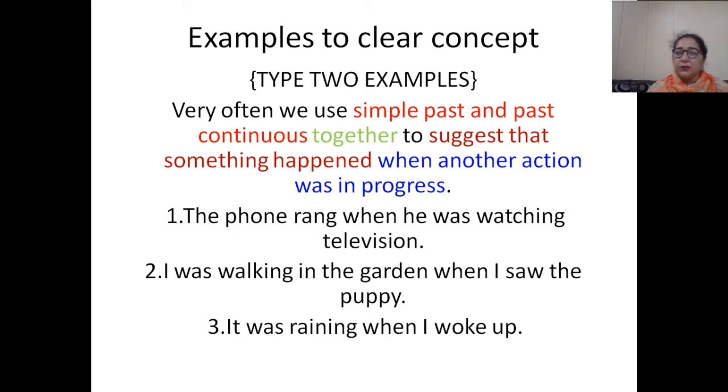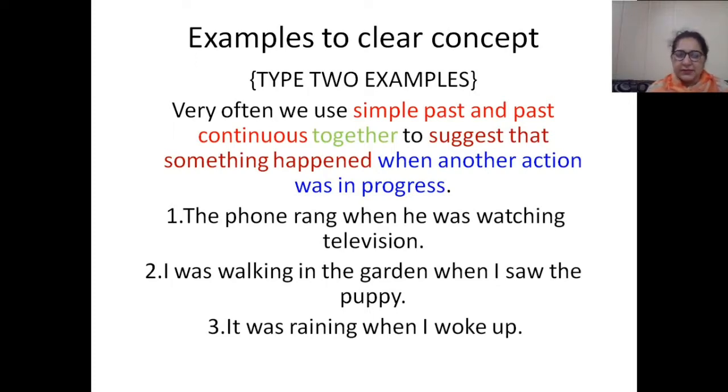Now I'm going to tell you type 2 examples and I'm calling them conditional sentences too. How to find out? Very often we use simple past and past continuous together to suggest that something happened when another action was in progress. For example, the phone rang when he was watching television.